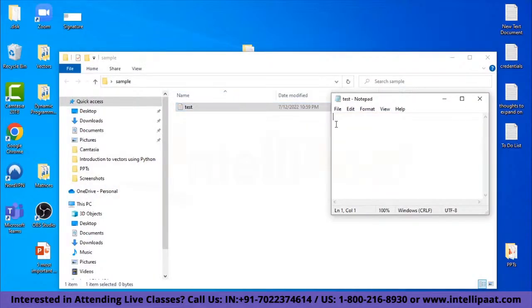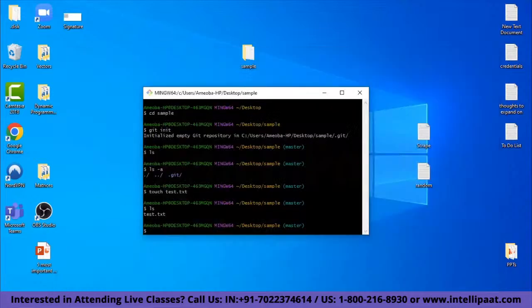So now you have a text file, which is basically a notepad. Now as you can observe, we have made a change, that is we have created a text file inside the sample folder, and the .git directory will track your changes. Let us see how to do that in the next commands that we are about to learn.